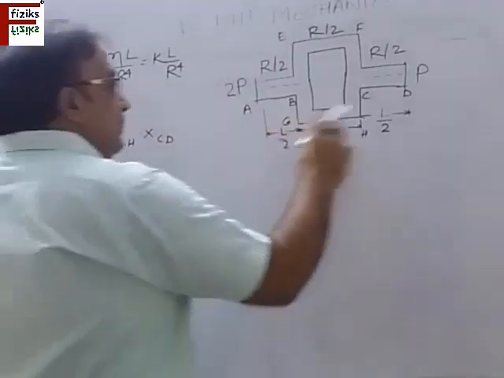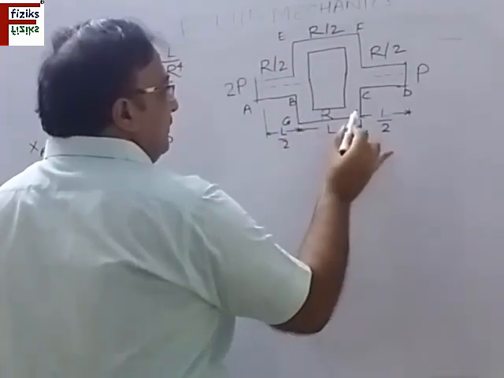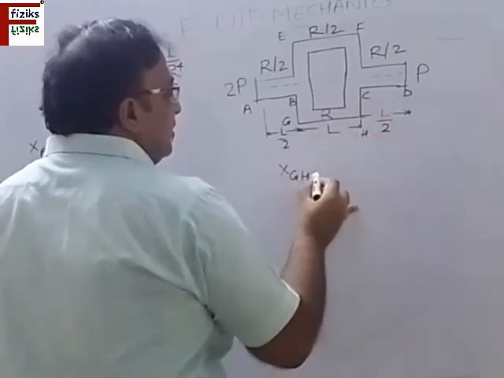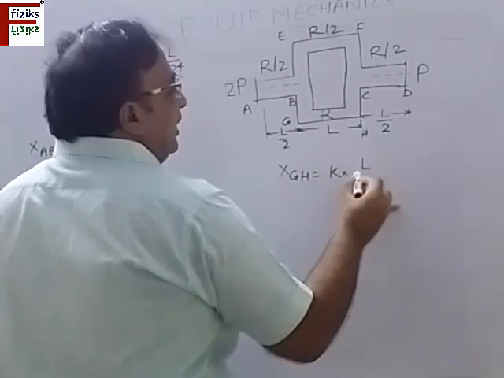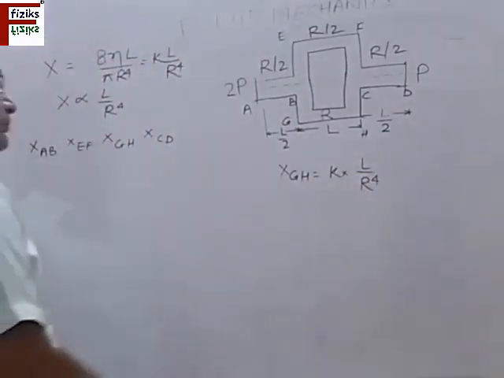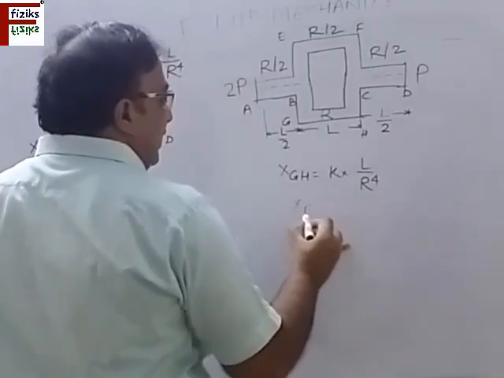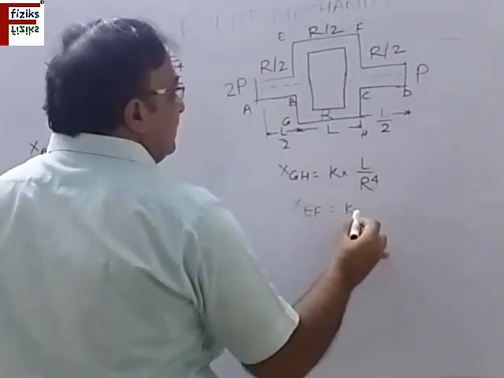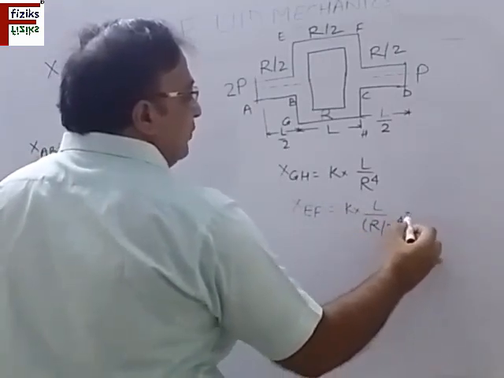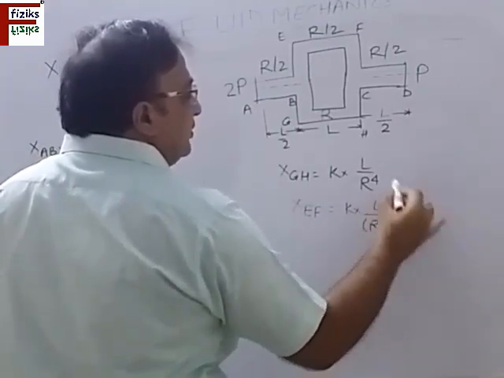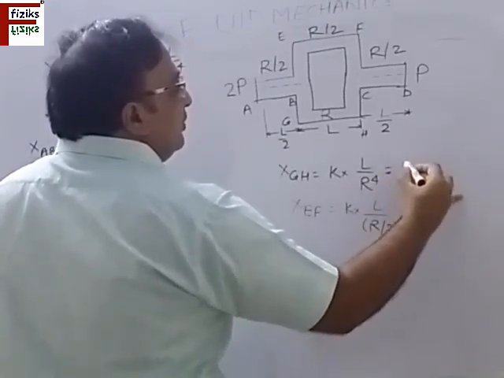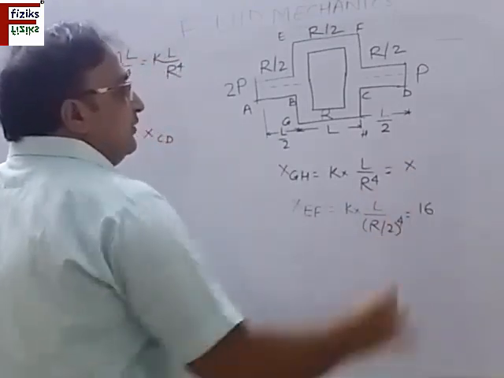Now if I take this pipe GH first, this point is H. So XGH is equal to K times L by R4. Its length is L, radius is R. X of EF is K times length L, radius R by 2 to the power 4, which is 16 times, suppose this is equal to X, the resistance of this pipe.